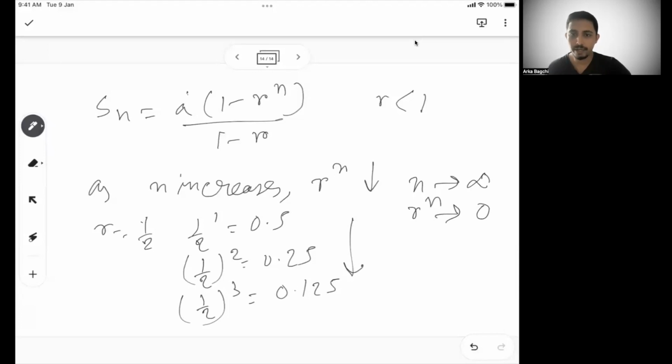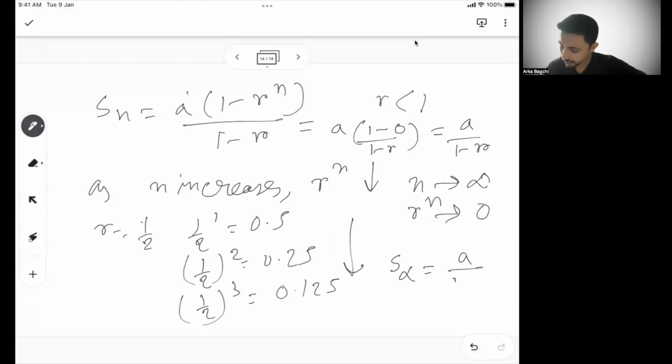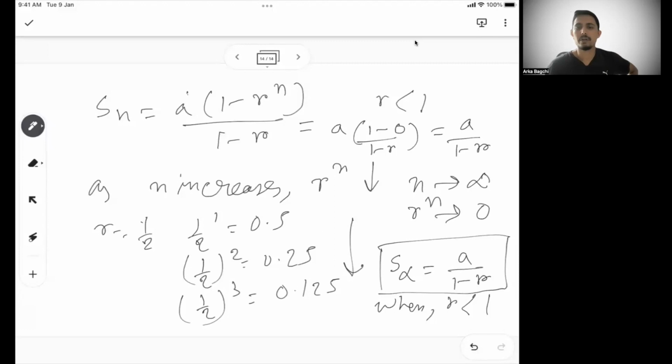So when n is infinity, because we are talking about infinite terms, my R to the power n will tend to become 0. So this will become A into 1 minus 0 by 1 minus R, or A by 1 minus R. So we can say the sum of infinite terms is A by 1 minus R when R is less than 1. This is also a very important formula in GP.